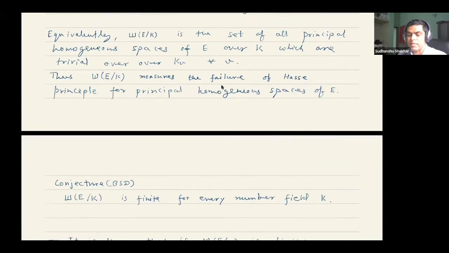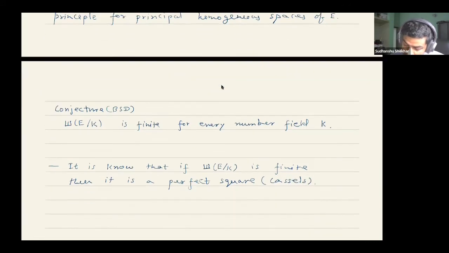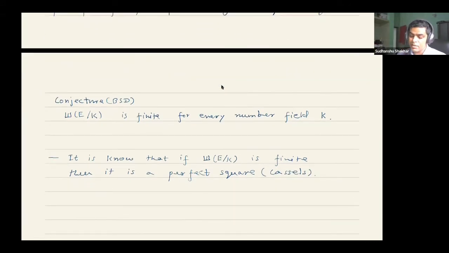There is a famous conjecture that the number of isomorphism classes of such spaces has to be finite. So for a given elliptic curve E, it should not just be finite, but its cardinality should be a perfect square. In fact, if you know it is finite, then you can show the cardinality is a perfect square.